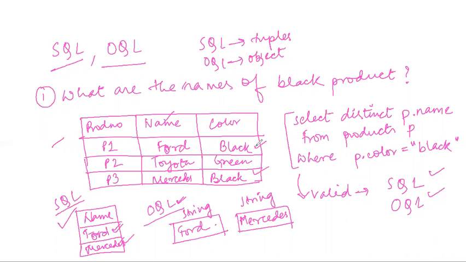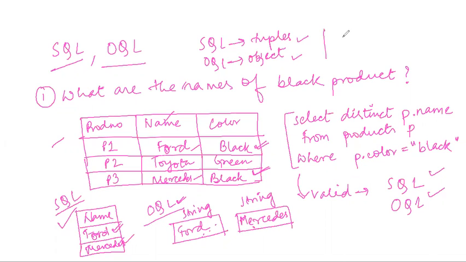Even if both are black, the two objects are different, so they are shown differently, unlike SQL, one after the other. So SQL works on the concept of tuples, that is rows, and OQL works on the concept of objects.